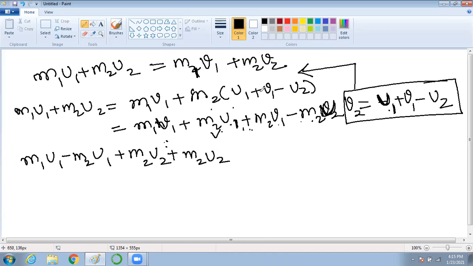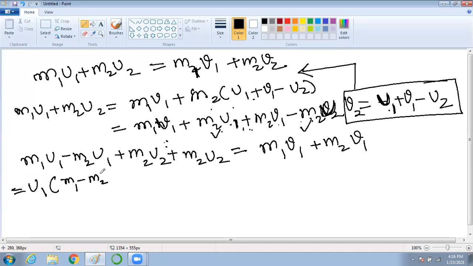Yes. And it will be equal to what? This will become m1v1 plus m2v1. Am I correct? Is it correct, whatever we wrote? So now let us take u1 common. If you take u1 common, you will get m1 minus m2.